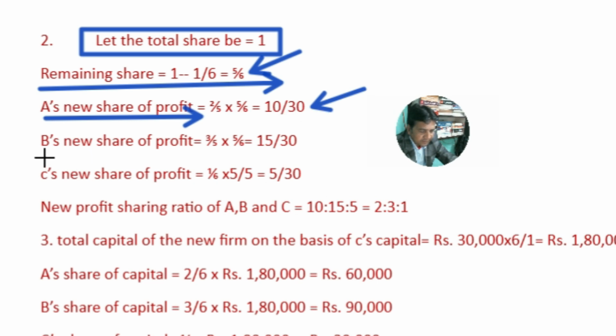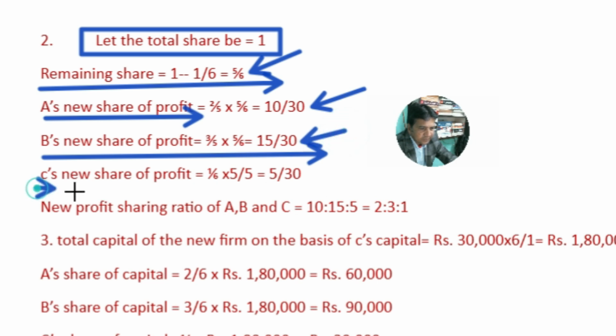Similarly, in the same manner, B's share is calculated: 3 by 5 into 5 by 6, which is 15 by 30. And C's new share is 1 by 6, which when multiplied by 5 by 5 gives 5 by 30.